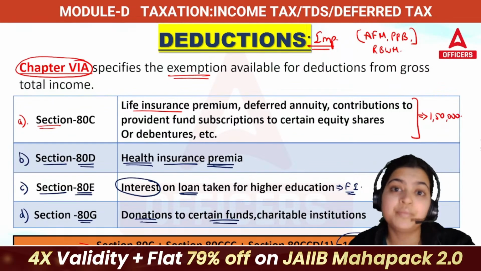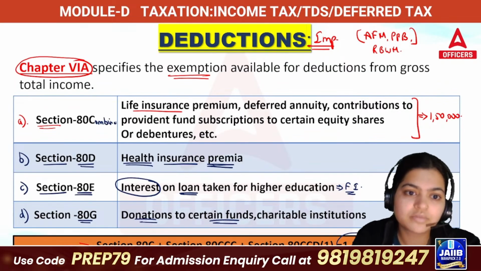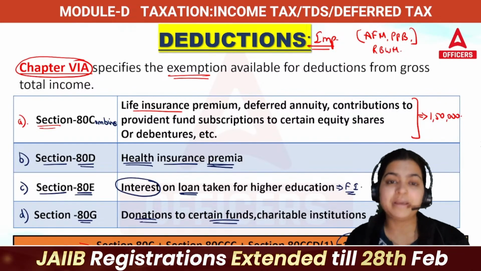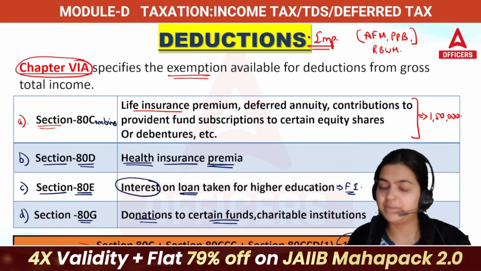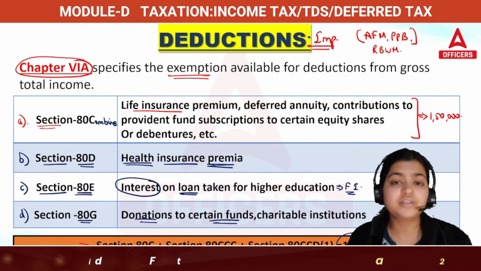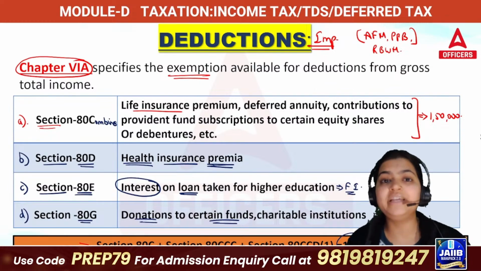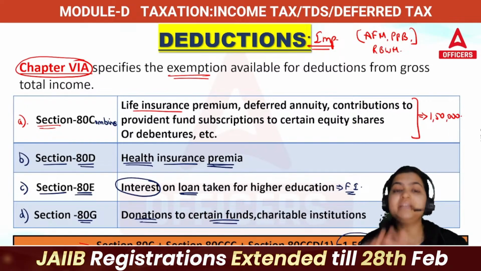Now, how to remember this? See, 80C means combine. Because you combine different payments like LIC, PPF amount, house loan principal amount, ELSS payments, Sukanya Samriddhi payments, tuition fees. As you can see here, you are getting so many deductions in only one section, that is 80C. So 80C means combine.